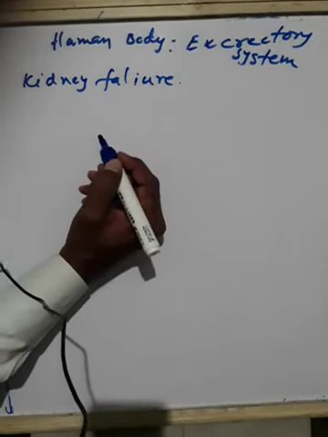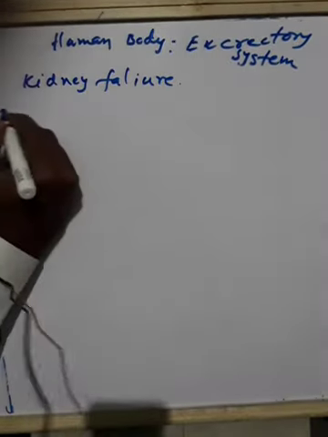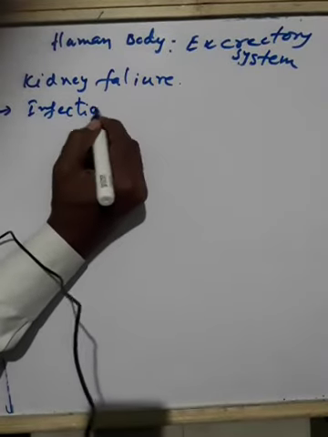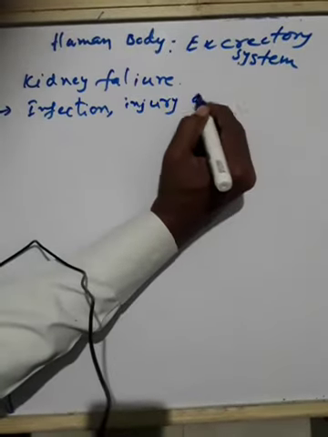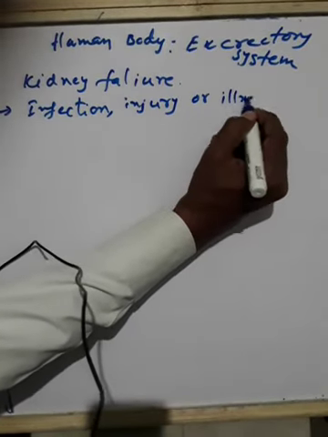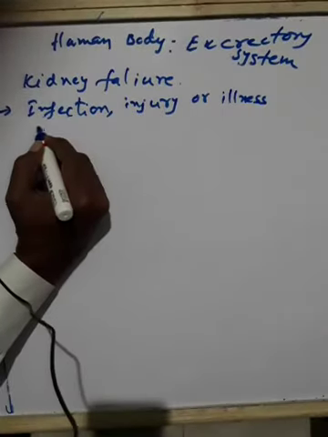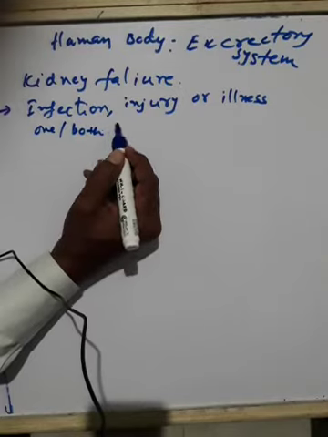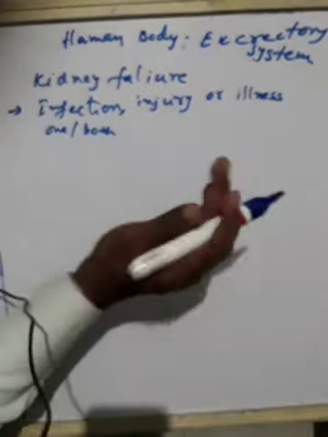See, let us see. Sometimes due to infection, injury or illness, what happens? One or both of our kidneys fail to function properly.